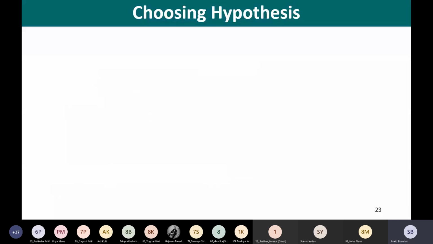Now what we are going to do next is, using Bayes theorem, look at how to choose the hypothesis.